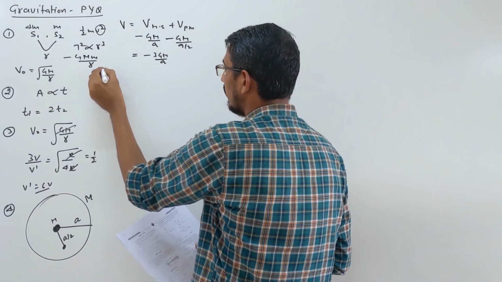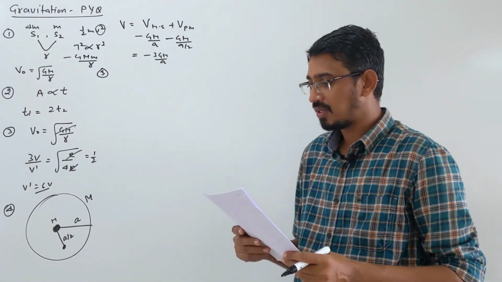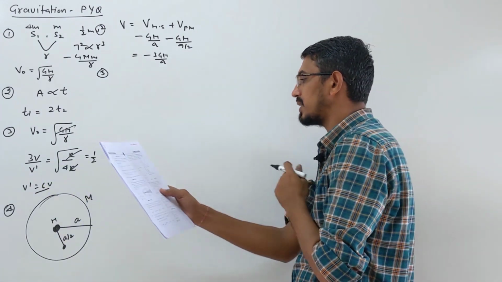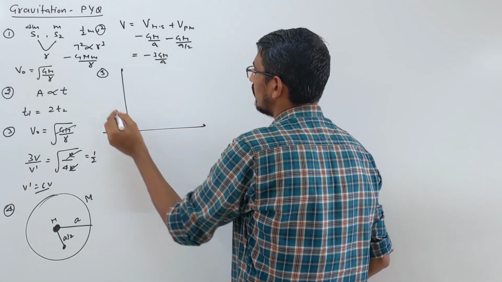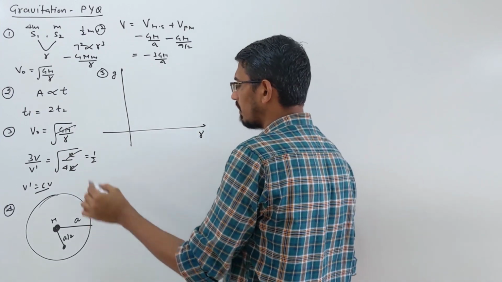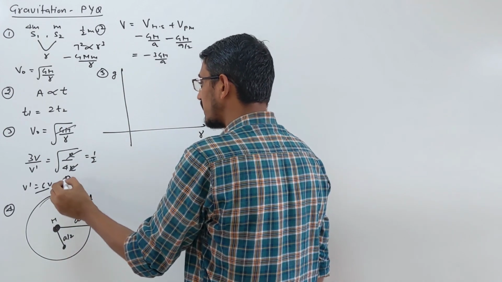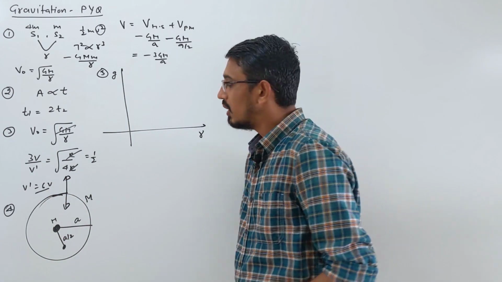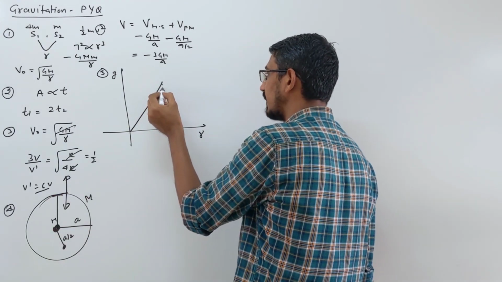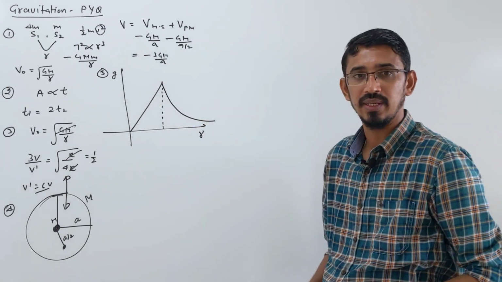Question number 5 we are talking about, and it says the dependence of acceleration due to gravity g on the distance r from the center of Earth, assumed to be a sphere of radius r of uniform density. So they are asking how g and distance vary for a solid sphere, like Earth. We have already learned that at the surface of Earth g is maximum. When we go above the surface, g will decrease, and when we go below, g will decrease. g is minimum at the center, then as we come outward till the surface, g will increase. Then outside it will again start decreasing, so this is the answer.